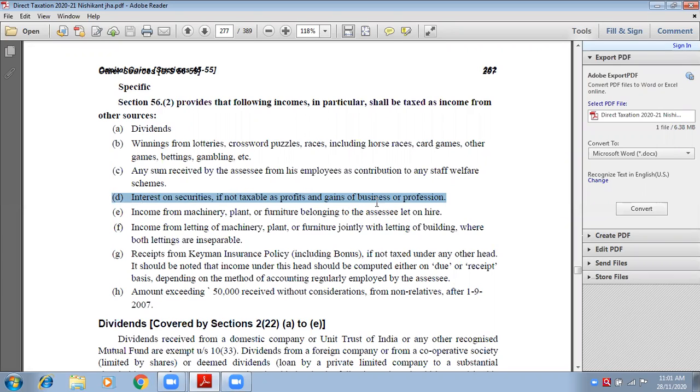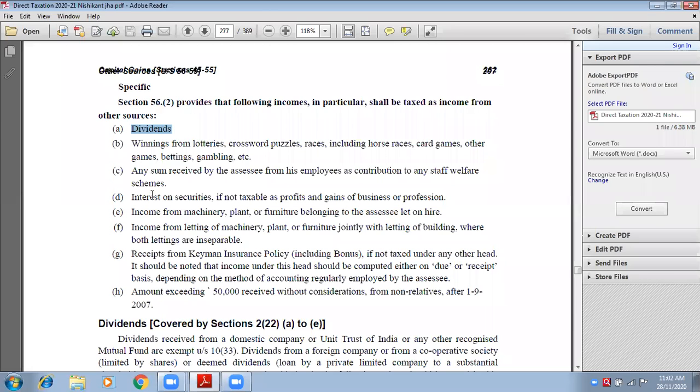If it is not related to your business, then it is your other sources. Any type of dividend earned from shares, investment in shares. If you have invested your extra money in government securities, in any other company's shares, so you will earn a good amount of dividend.